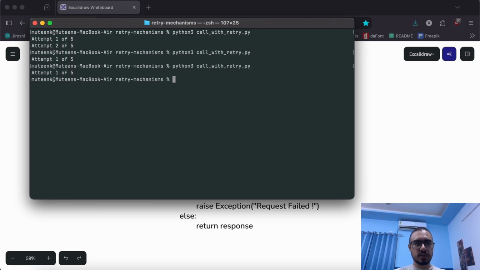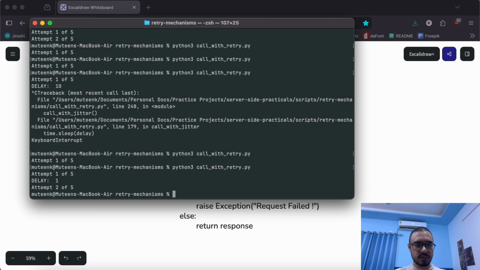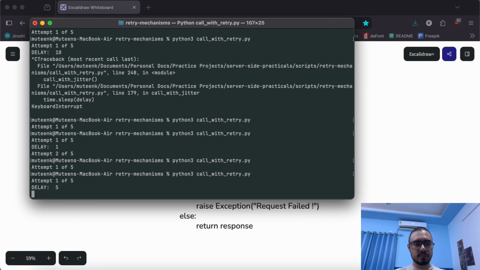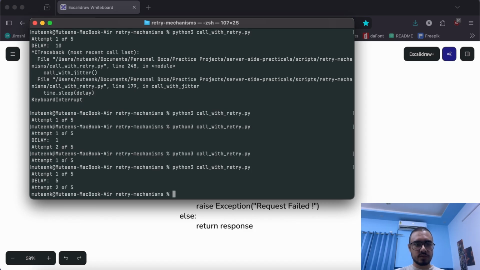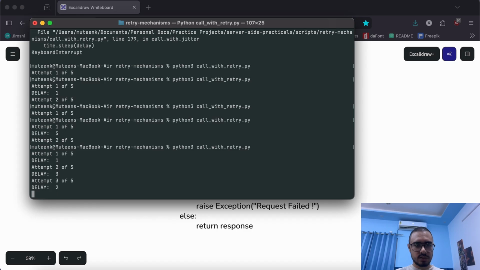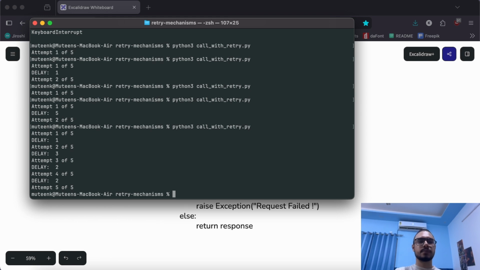Okay, it worked in the first attempt. Again, okay, this is giving us a 10-second delay, so it will take a lot of time. We'll try again. Okay, just a 1 second delay. Okay, perfect. So a 5-second delay this time. Okay, it worked. A 1 second delay, a 3-second delay, a 2-second delay again. As you can see, the delays are random, so it is unpredictable what amount of delay we'll get next, and based on that we keep on retrying.